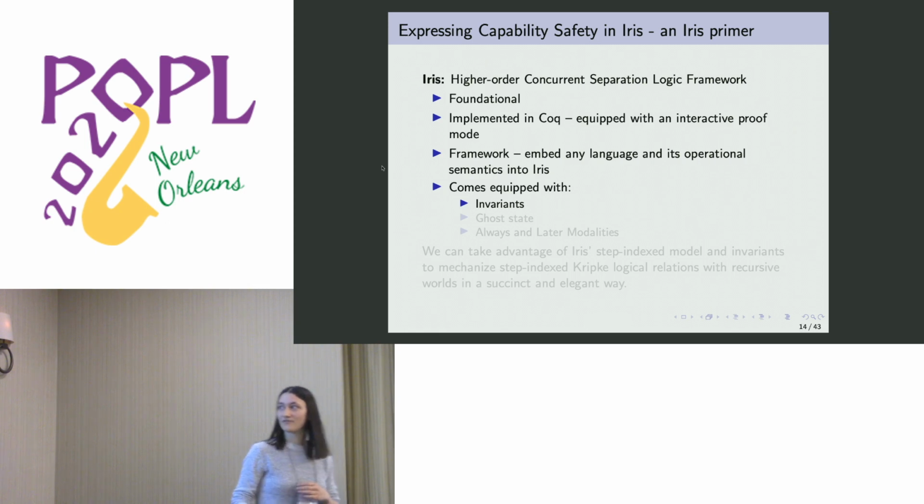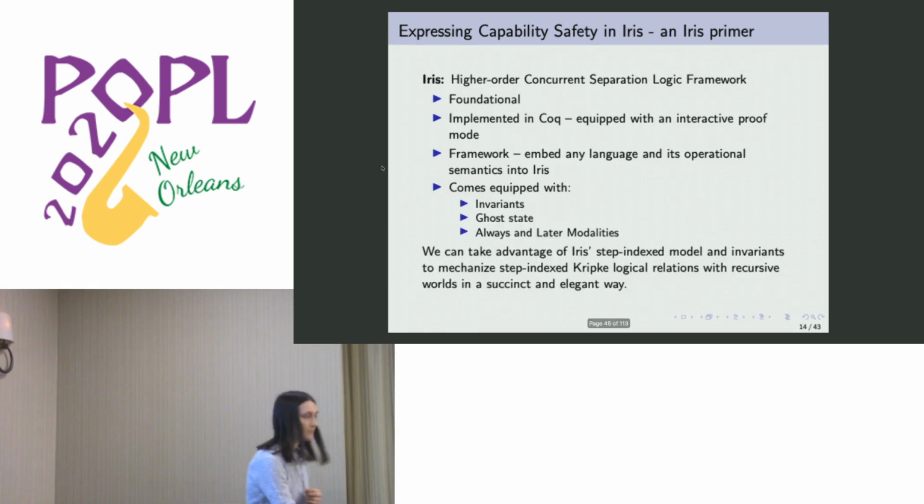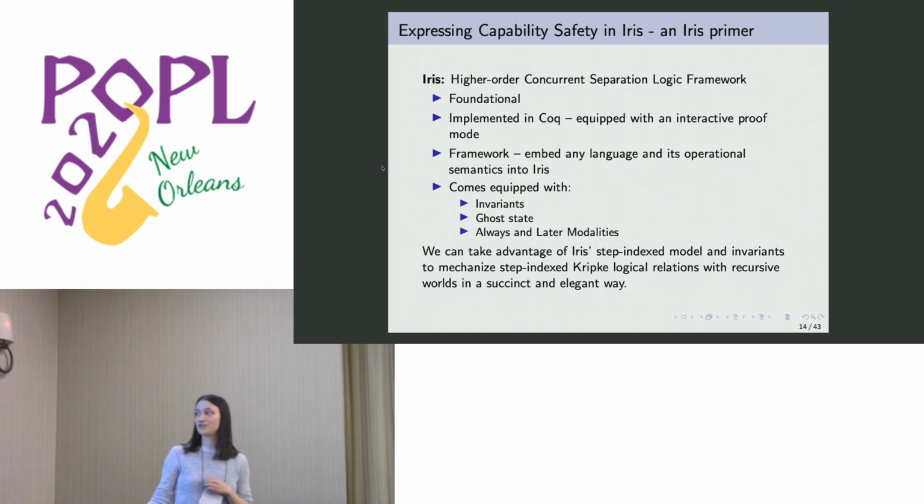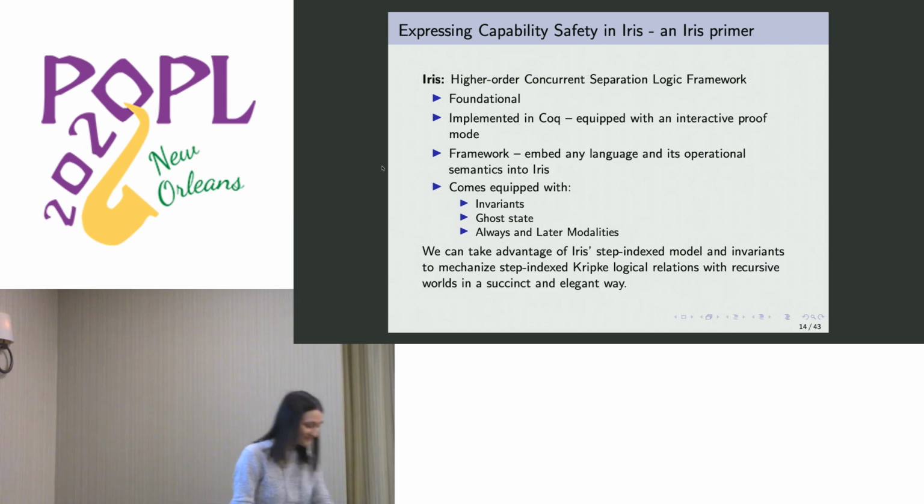It also comes equipped with some very useful modalities. So it has invariants. It also has ghost state, which is a way of describing how your resources actually work. And then it also comes with the always and later modalities. And the key point is we can take advantage of all of these modalities in Iris, and also its step index model, to mechanize these logical relations with recursive worlds in a succinct and elegant way. So those of you that might have gone to a workshop earlier this week with Derek Dreyer could have seen this in action.